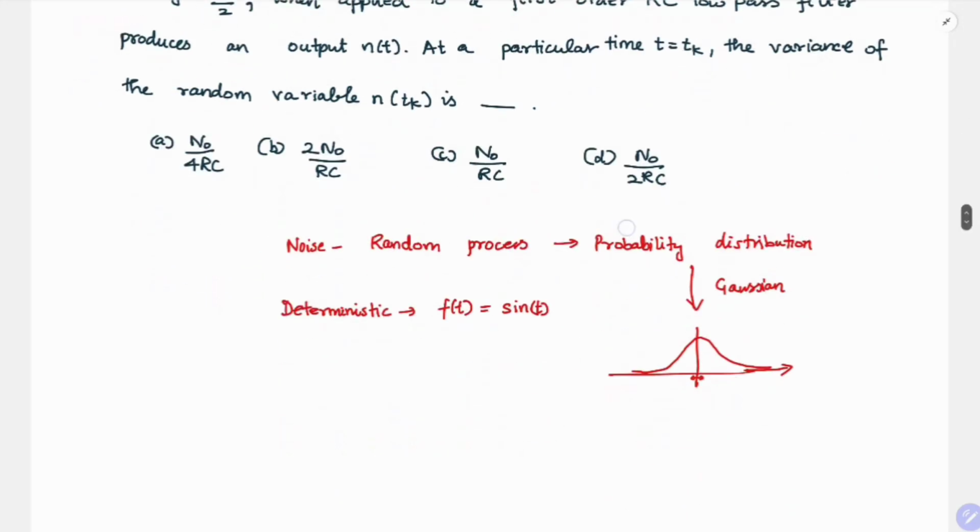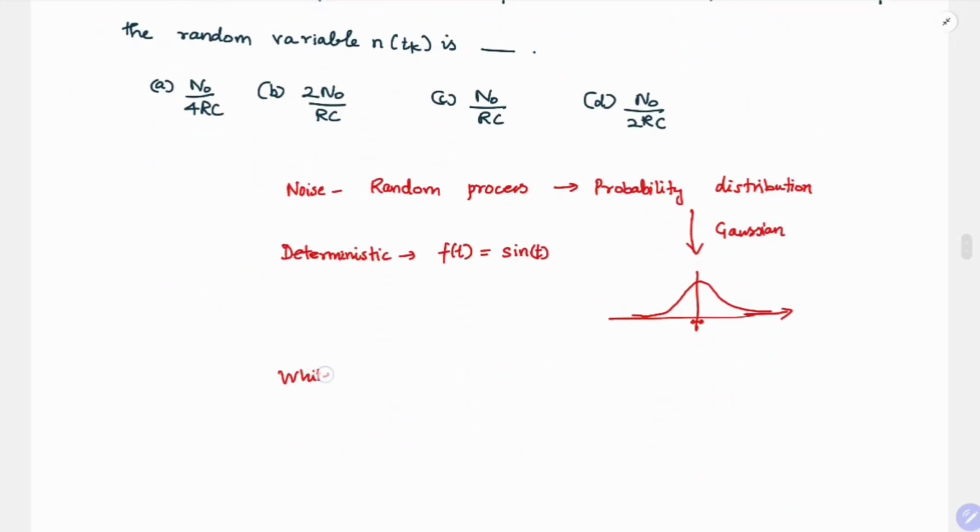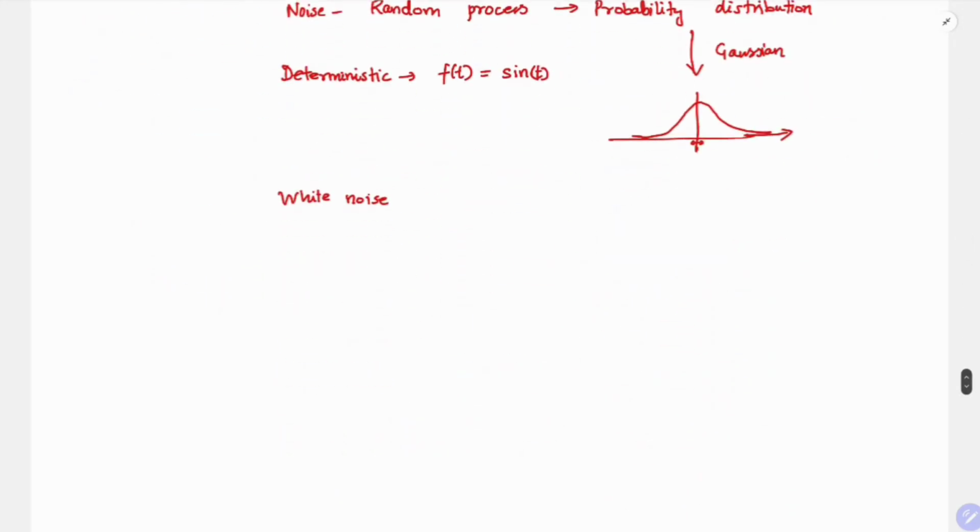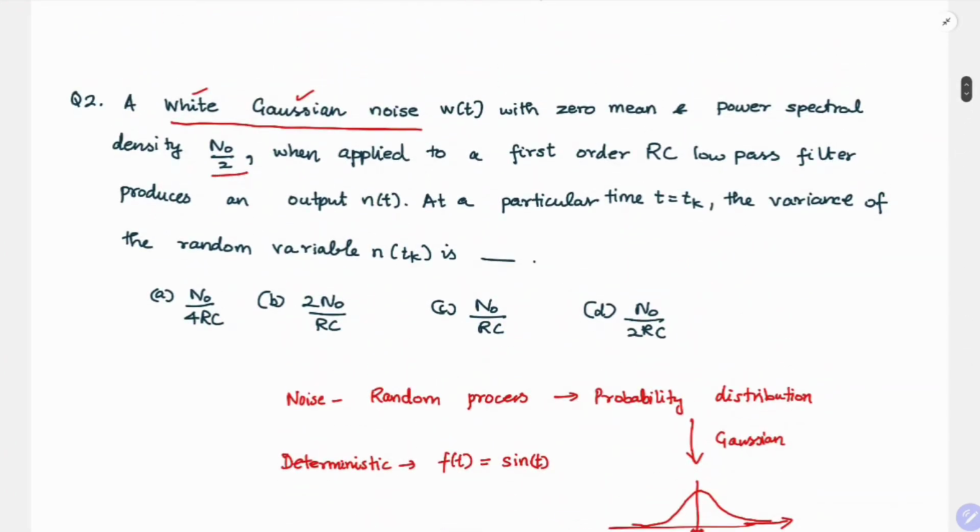What do we mean by white noise? We already talked about the probability distribution. But now if we come to the frequency distribution of the noise, which we can also call the power spectral density, white means that it is constant throughout the entire range of frequencies. And this is what is given by N naught by 2.